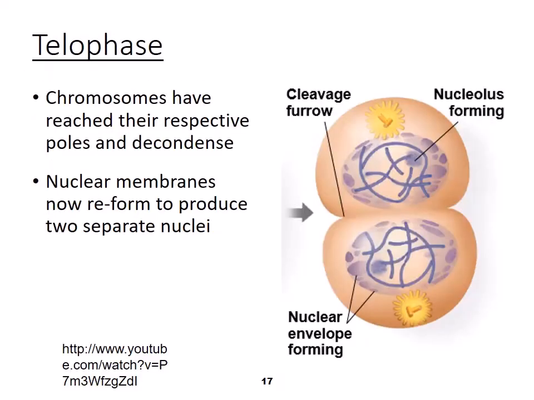So that brings us to telophase or telophase. In this phase, the chromosomes have reached their respective poles and they have decondensed, so they've relaxed, and the nuclear membranes reform and produce two separate nuclei. So basically we're putting the cells back together in telophase.